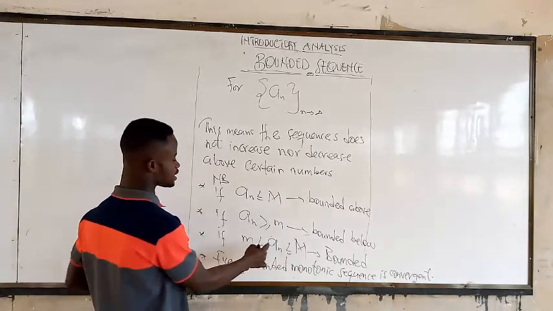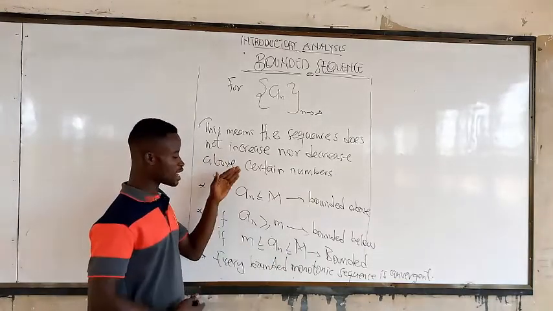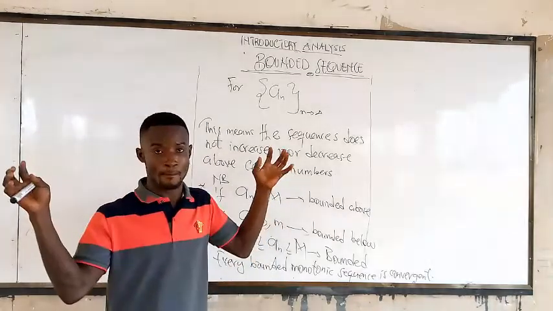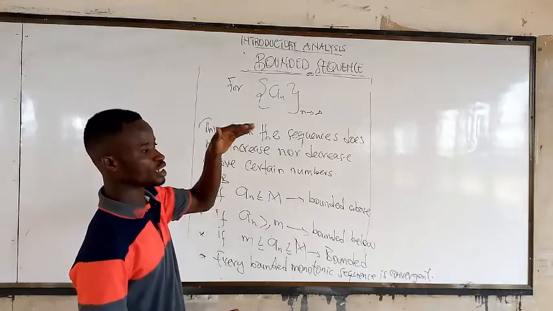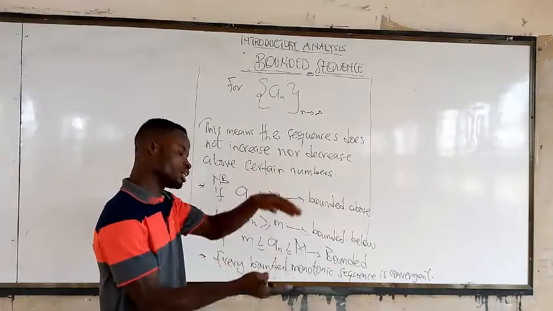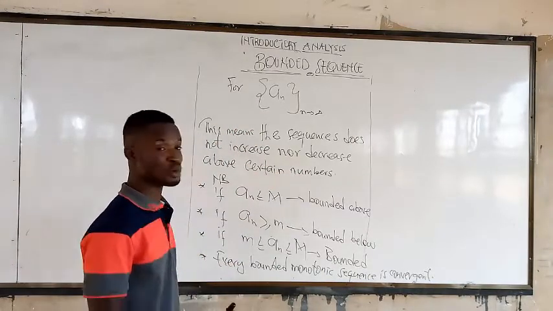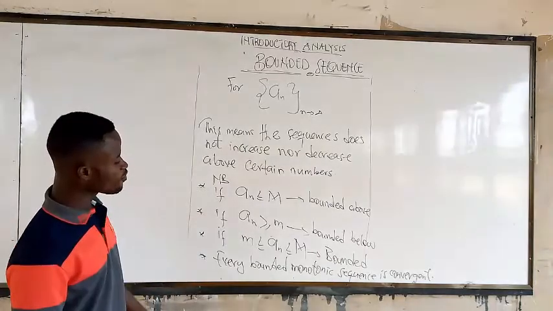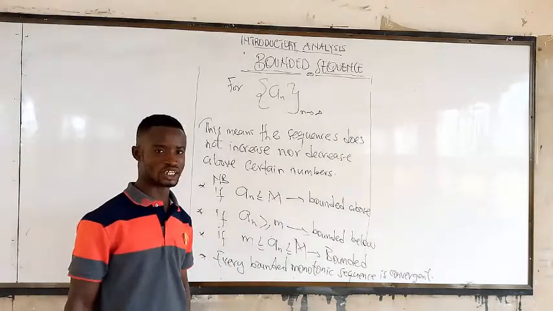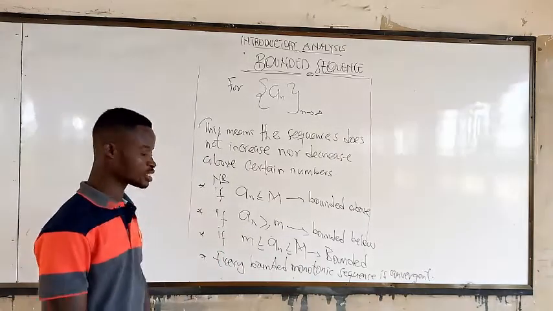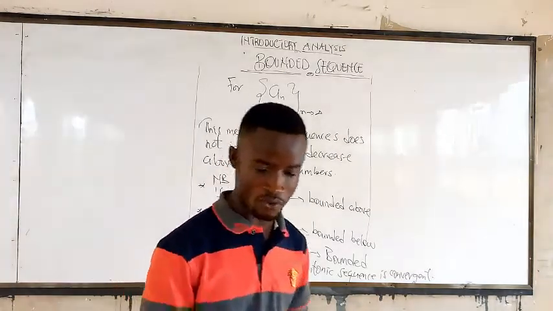And if it is between the above and the below, then we are saying it is bounded. This means it can't go up, it can't go down, it is just within it. Also take note that every bounded monotonic sequence is convergent.